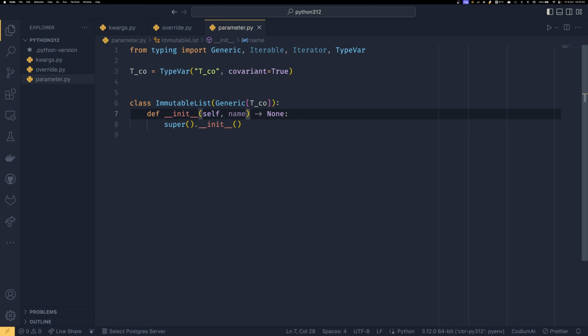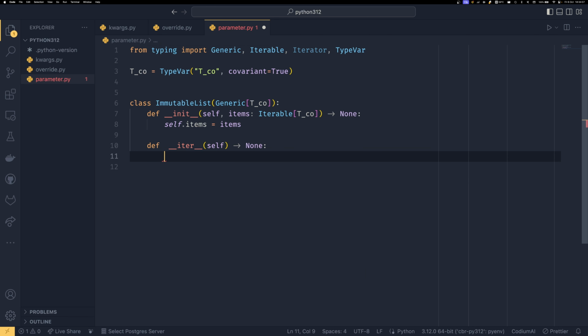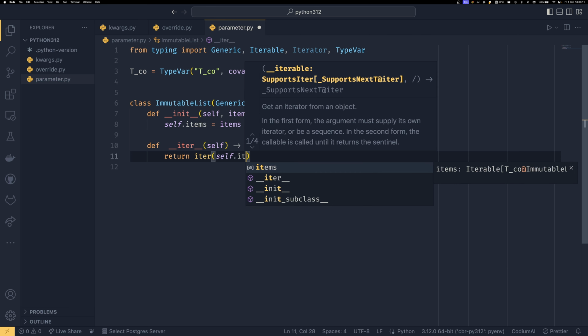Then we define __init__ with items, which would be an Iterable of T_co, and have self.items equals items. We also create an __iter__ for it, taking self, and then that returns None. We then return iter(self.items).